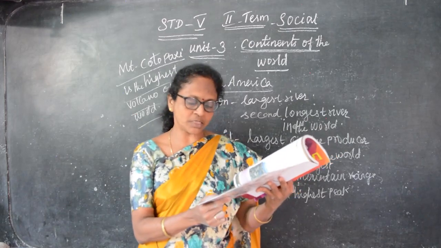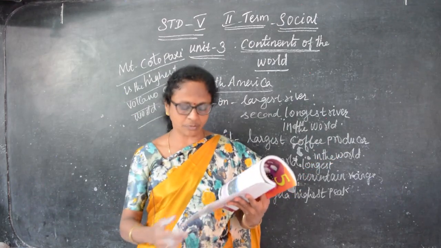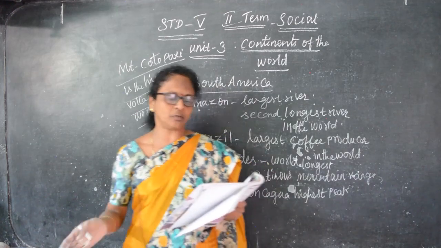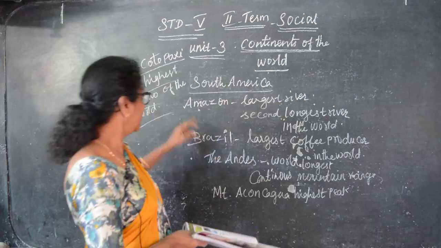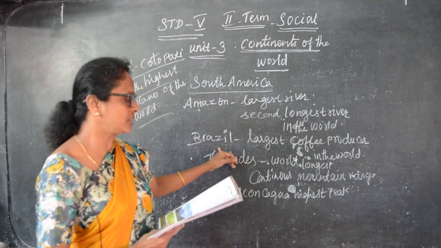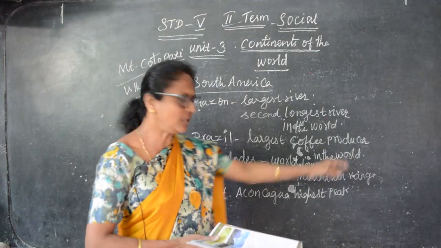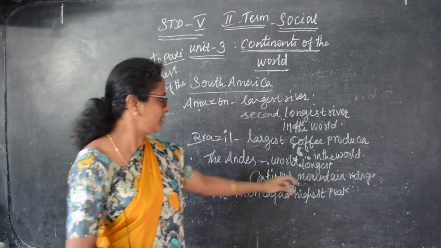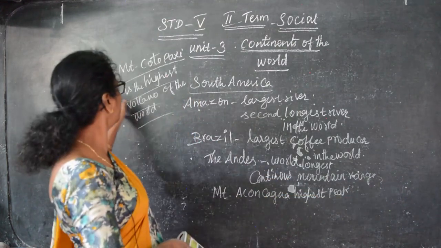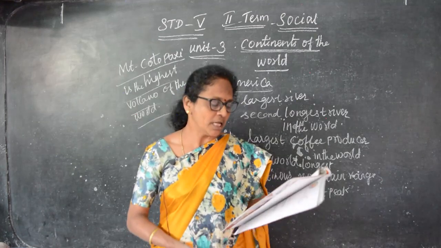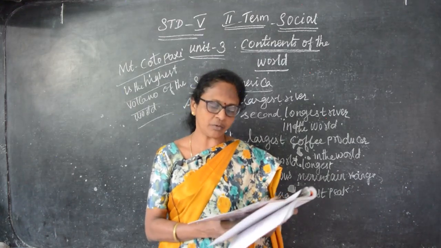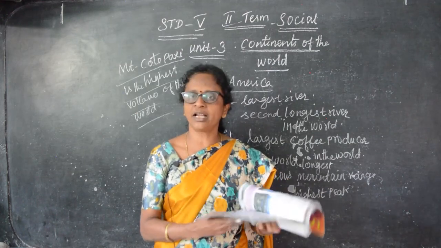The Amazon rainforest covers most of the Amazon basin in South America. South America is located in the southern hemisphere, with a small portion in the northern hemisphere. The Amazon is the largest river and the second longest river in the world. Brazil is the largest coffee producer in the world. The Andes is the world's longest continuous mountain range, Mount Aconcagua is the highest peak, and Mount Cotopaxi is the highest volcano of the world. Some of the countries are Argentina, Bolivia, Brazil, Colombia, Ecuador, Paraguay, Peru, Uruguay and Venezuela.